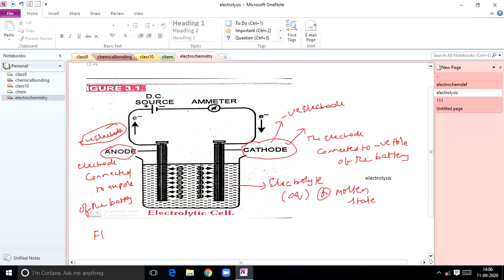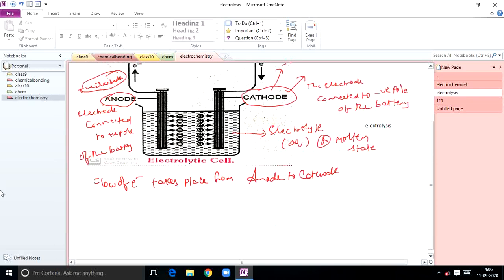Working of the electrolytic cell: the flow of electrons always takes place from anode to cathode, and the direction of flow of current will be in the opposite direction. So the flow of current, that is electricity, will be in the opposite direction to the flow of electrons.